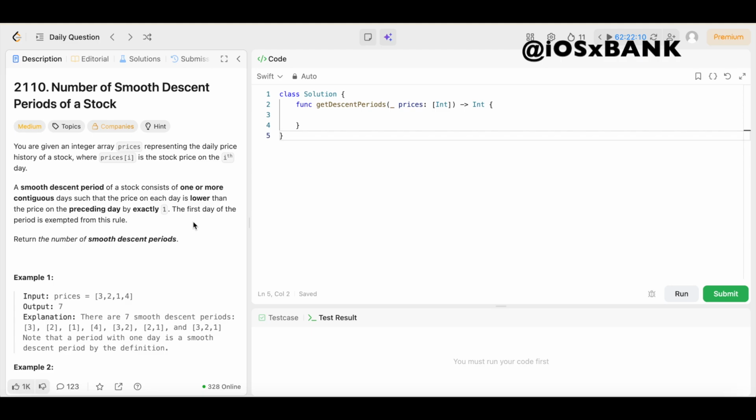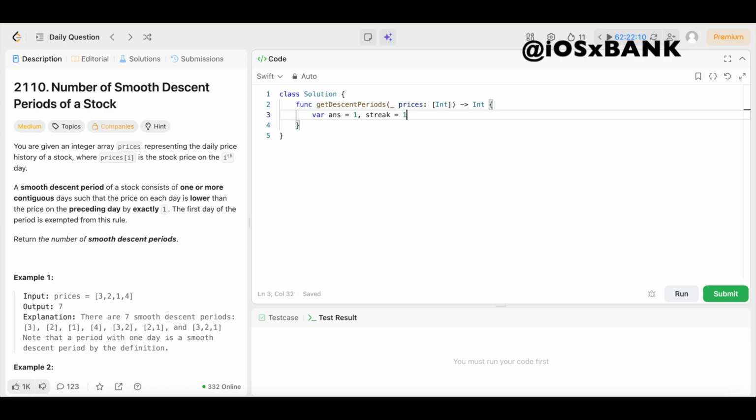And now that we understand the question, y'all, let's get into the fun part, the actual solution. Solution is not that difficult at all. So let's get into it now. First thing we're going to do, we're going to declare a variable called ans. And ans is going to keep track of the total number of valid descent periods, right? So we could just set that equal to 1 to start. Then we'll say comma, because we're going to create another variable, and we could call this one streak. Boom, and we could set that equal to 1 to start as well. And streak represents the length of the current consecutive descending sequence. We're going to start both at 1 because a single price always counts as a descent period.